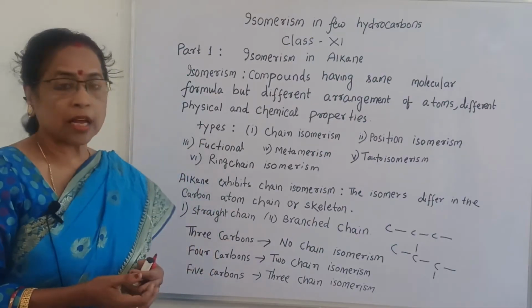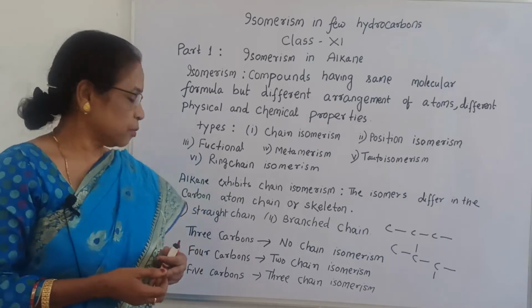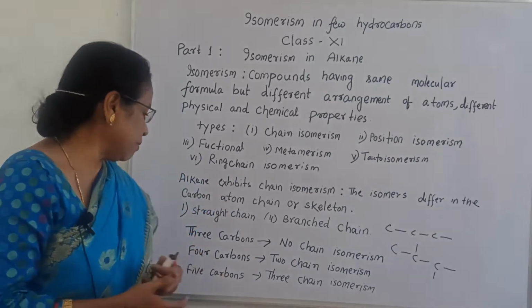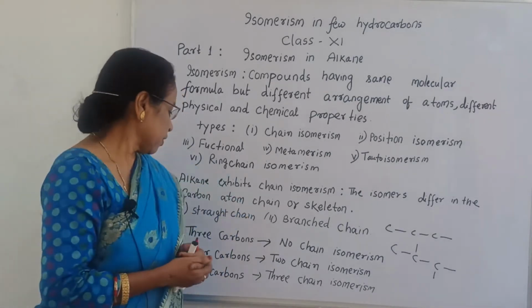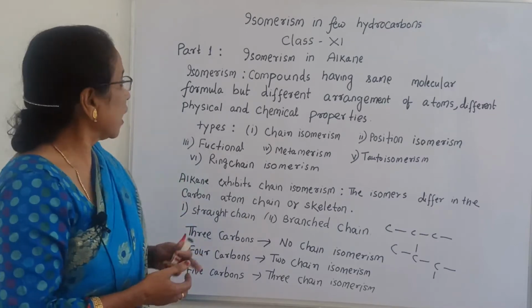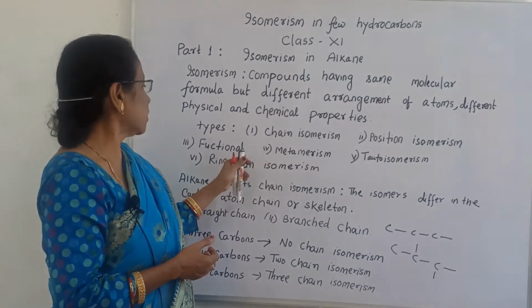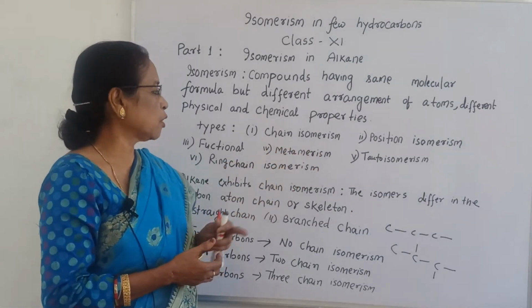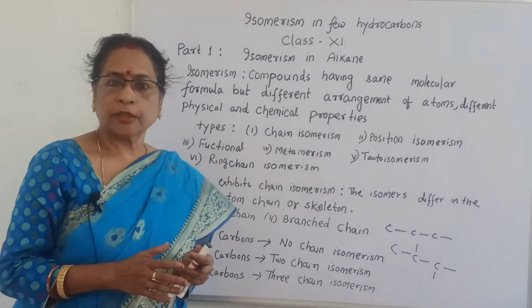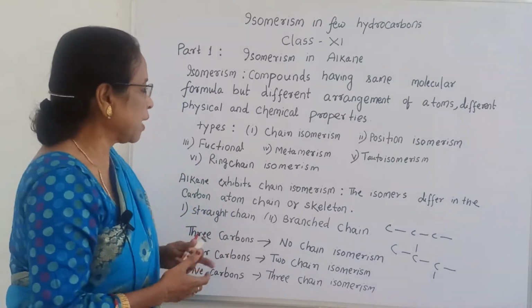But for 4 carbons we show 2 chain isomers, including a branched one, and 5 carbons will form 3 chain isomers. Functional isomerism, position, metamerism, tautomerism and ring chain isomerism are not shown by alkanes.